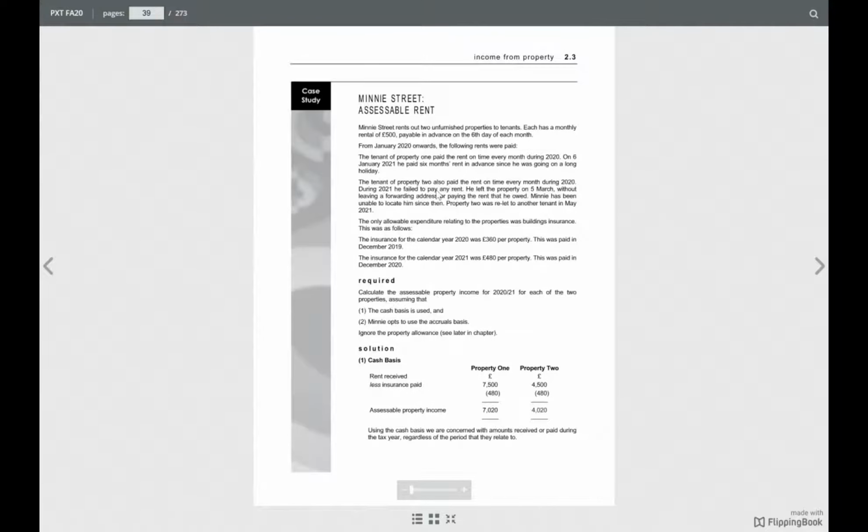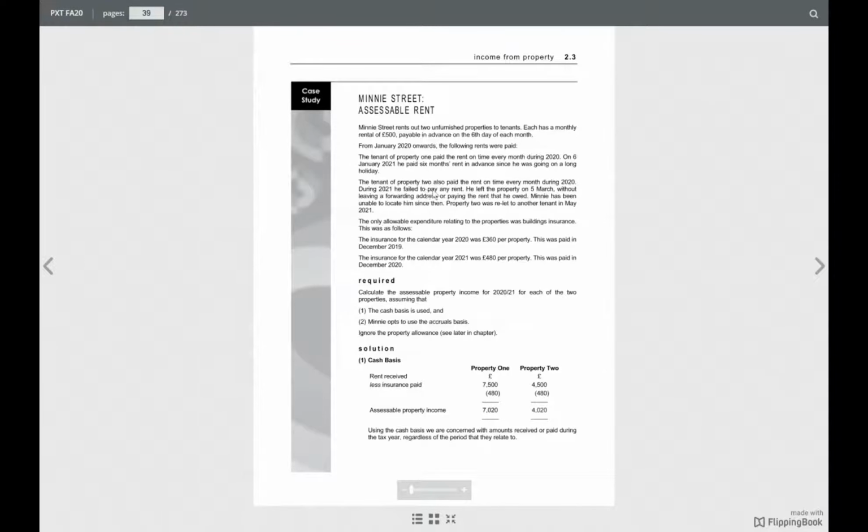All right, so for 2020, in property 2, the tenant paid every month during 2020. But then during 2021, he failed to pay the rent. Then he left the property on 5th of March. During 2021, he didn't pay any rent. So how much will be the accrued?